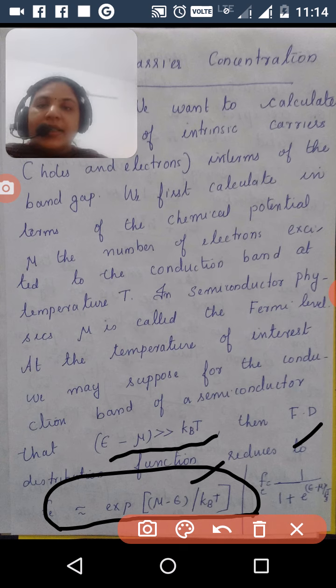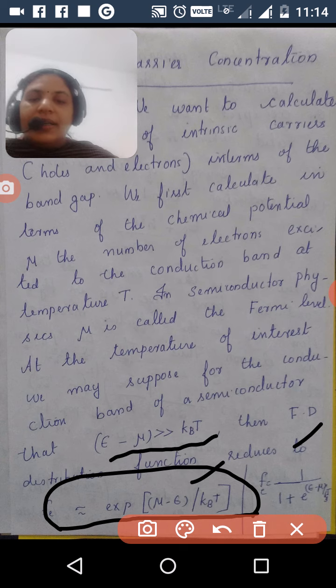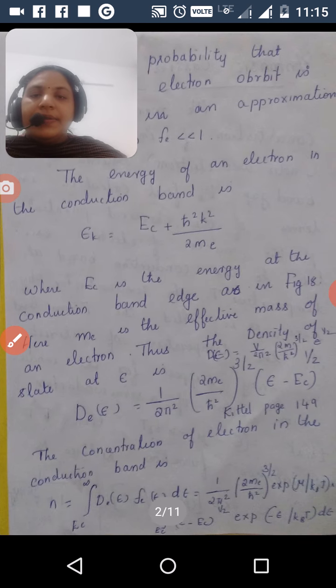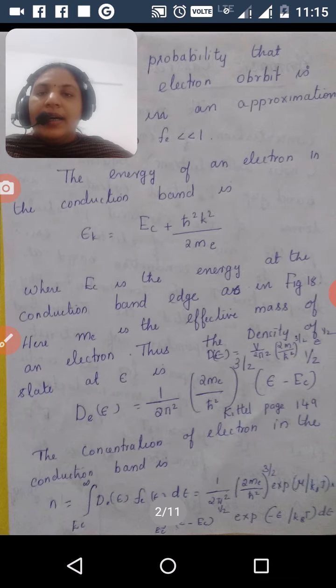This is an important result. It is the probability of finding electrons in the conduction band.